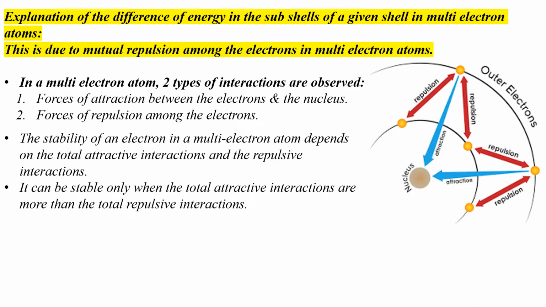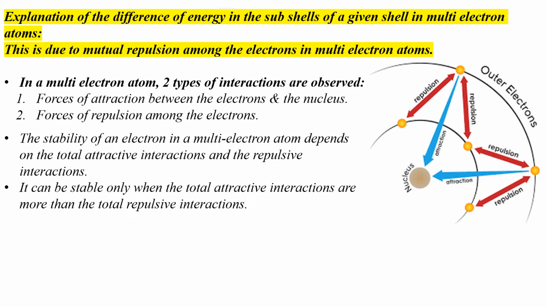In a multi-electron atom, two types of interactions are observed. First of all, if you take a multi-electron atom, it has a nucleus which has positively charged protons inside it, and there are electrons around the nucleus. Now, since electrons are negatively charged, protons present in the nucleus attract the electrons. So, this leads to forces of attraction between the electrons and the nucleus. So this is about the attractive interactions that can be found in a multi-electron atom.